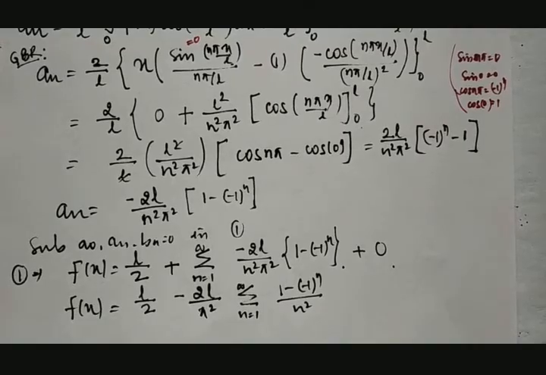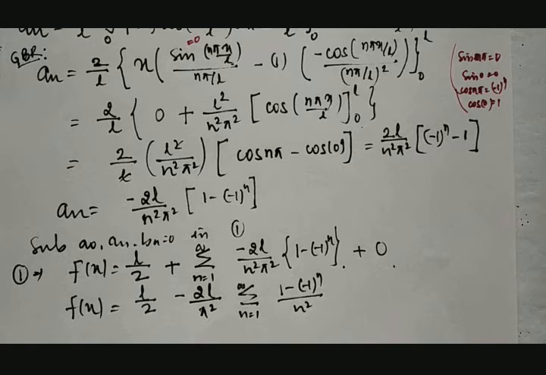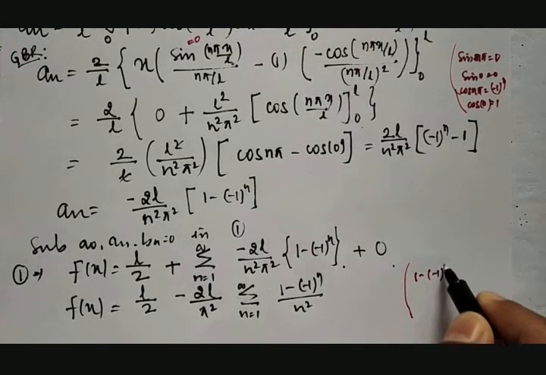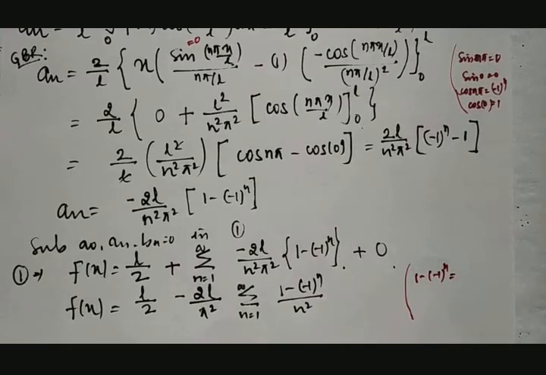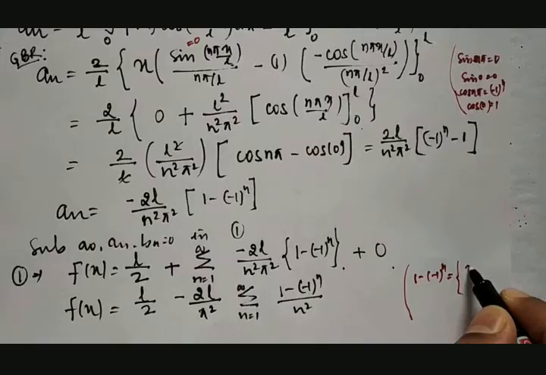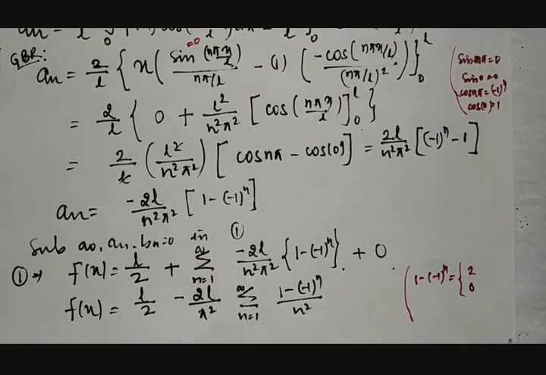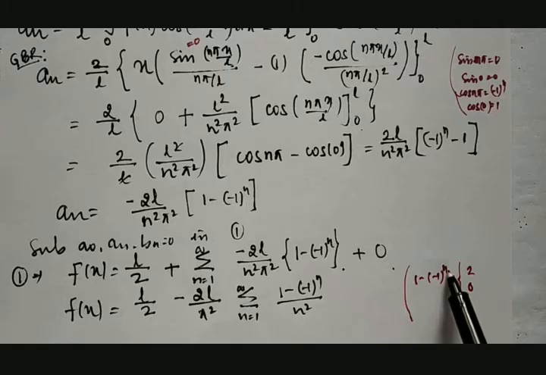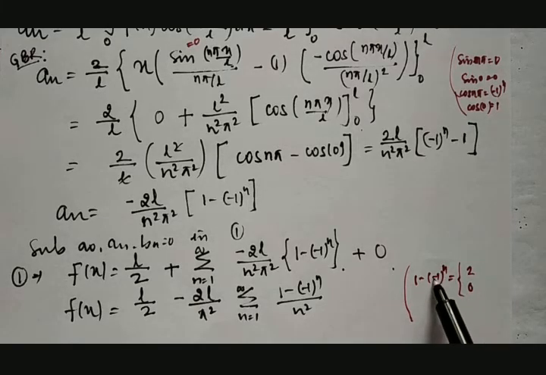Fine. And here we will be checking out the value of 1 minus of minus 1 raised to n. 1 minus of minus 1 raised to n will be either 2 or 0. When? If this n is odd, fine, then minus 1 raised to odd will be minus.